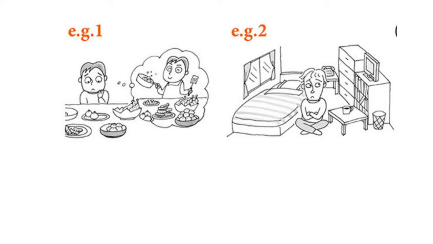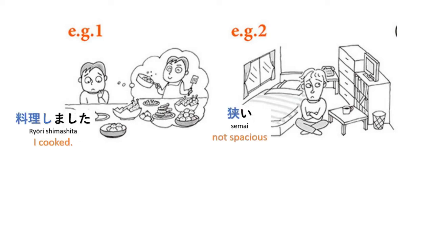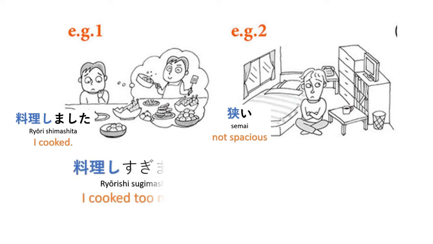Now let's try some exercises. For example, we have these pictures. Ryori shimashita. I cooked. And the other is semai, not spacious. Our job is to add sugiru to these verbs or adjectives. Okay, for example number 1, ryori shimashita. Ryori shi sugimashita. So ryori shi is the verb stem, and then we add sugimashita. I cooked too much or he cooked too much.